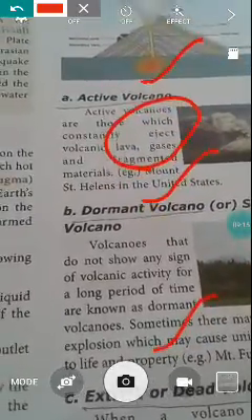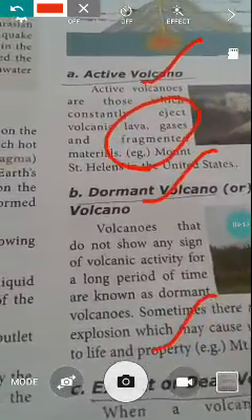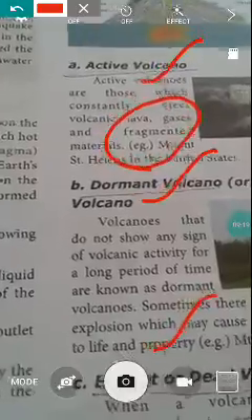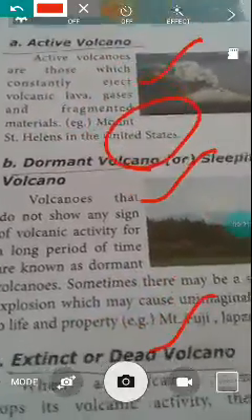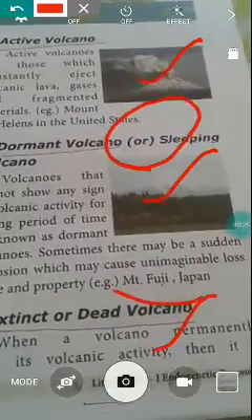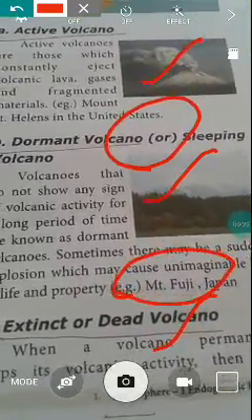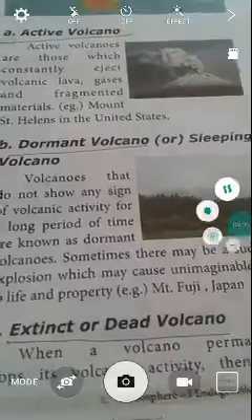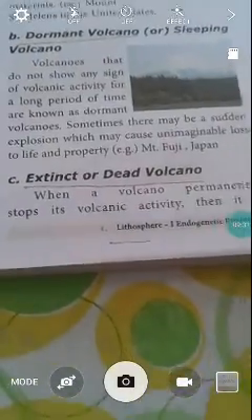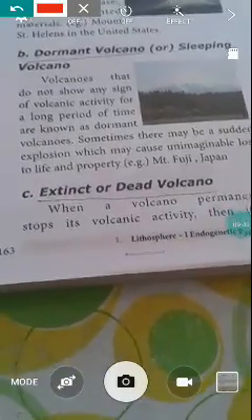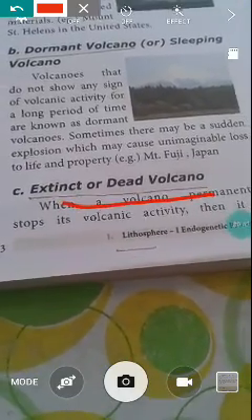What do you mean by dormant volcano? It is always sleeping. When it is going to eject lava, we can't identify it. It is known as a dormant volcano. Example: Mount Fuji, Japan. The last topic, extinct or dead volcano. It's permanently dead. It never ejects lava. It is also known as a dead volcano.